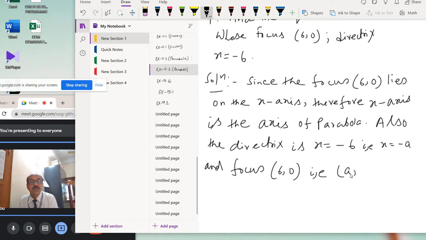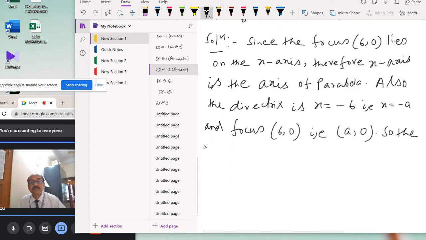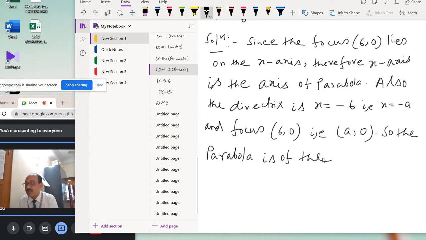So we know the coordinate of the focus is (a, 0). Okay. So the parabola is of the form